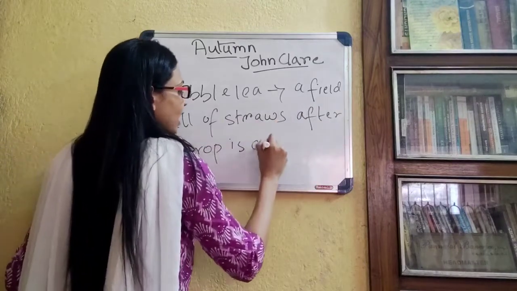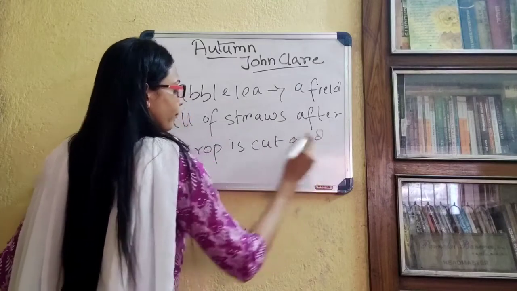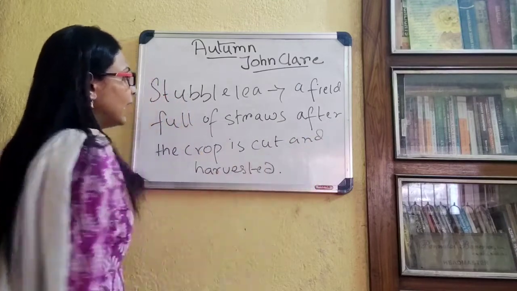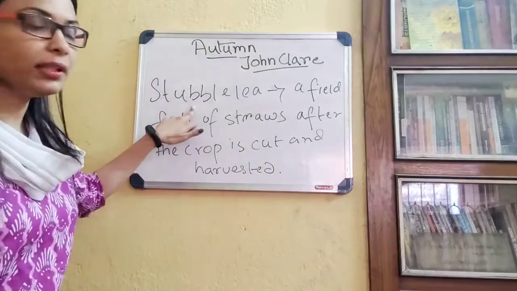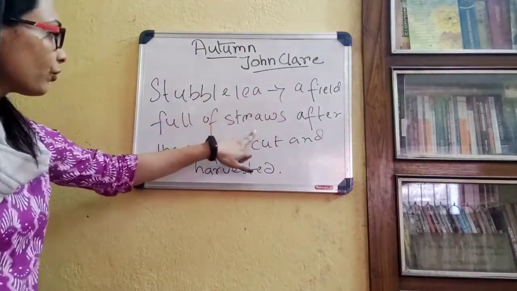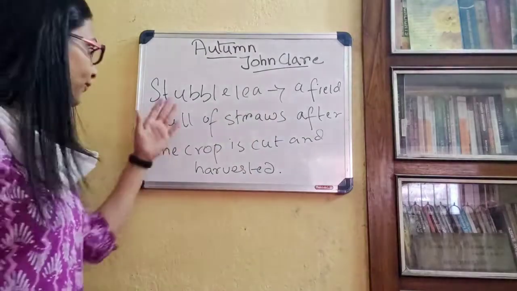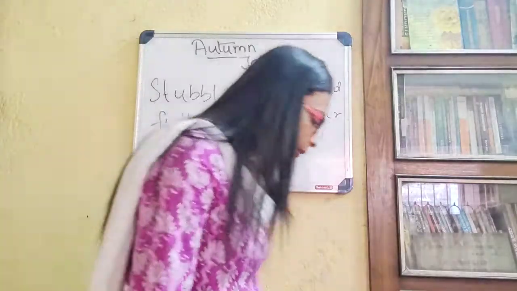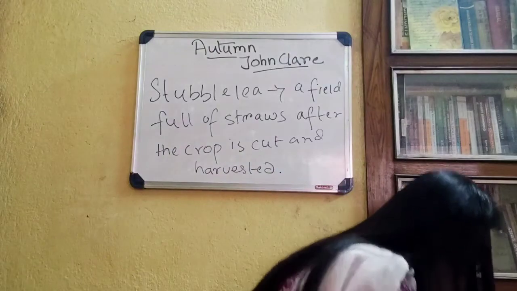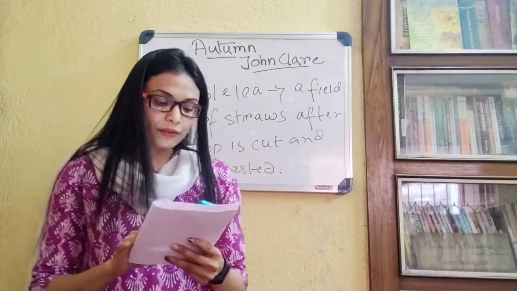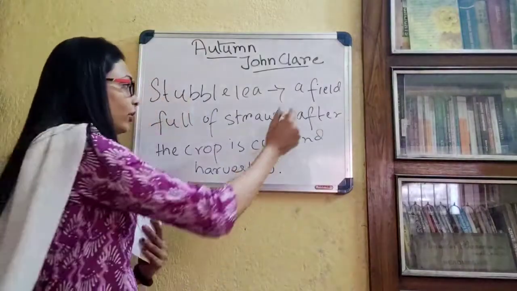After the crop is cut, that field is called a stubble leaf, and it is full of straws after the crop is cut and harvested. So all the feathers from the raven's chest are falling on this stubble leaf, on this field.